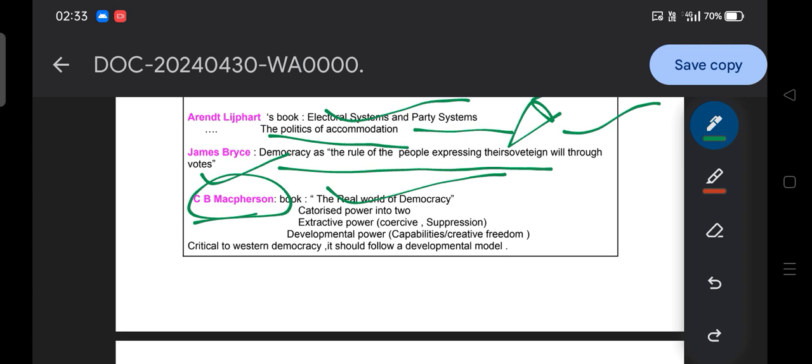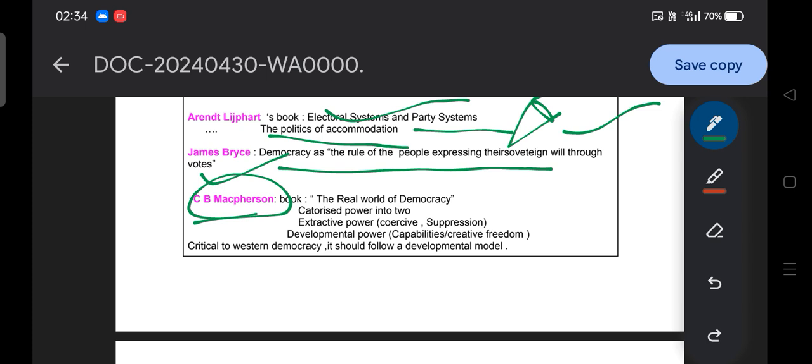and categorized power into extractive power and developmental power. So do remember, C.B. Macpherson categorized power into extractive power and developmental power. Extractive power is where the government uses coercion and violence, the illegal use of violence. For example, the government trying to suppress or eliminate a protest led by the people, using the police, military force, and tear gas. So these are examples of extractive power, coercion or suppression.